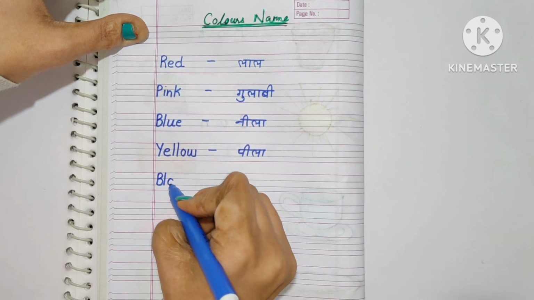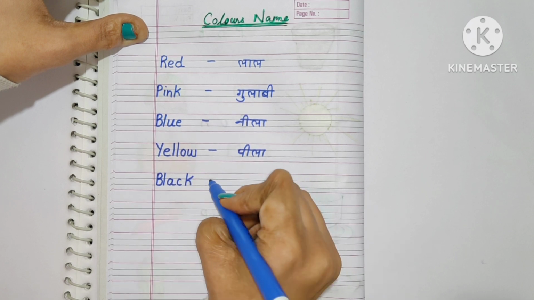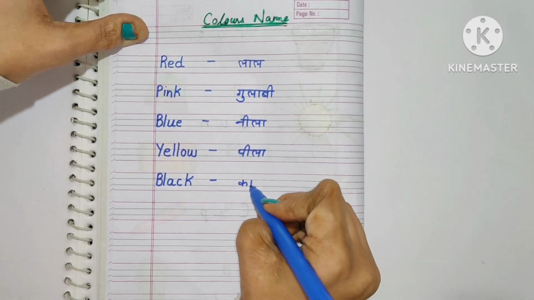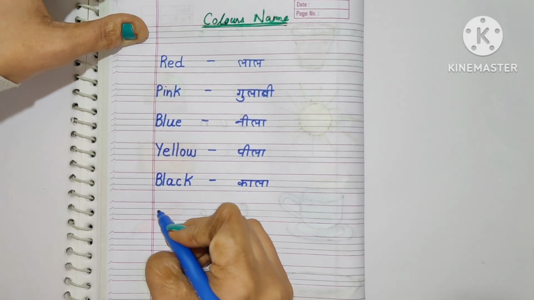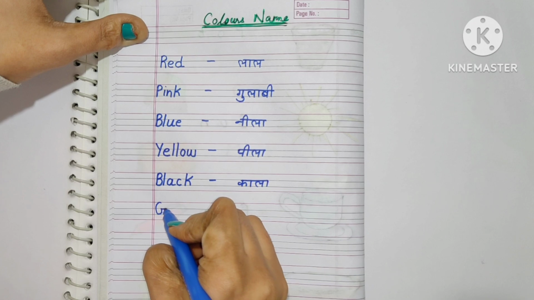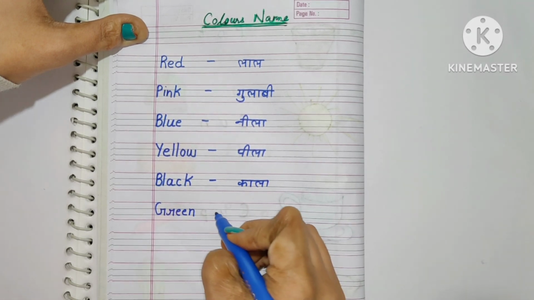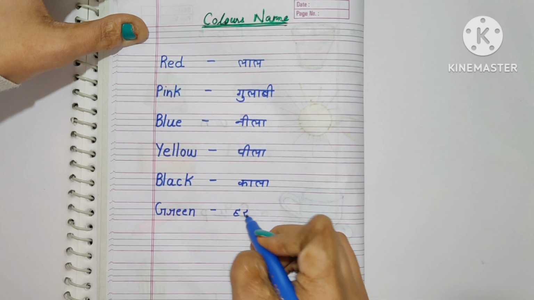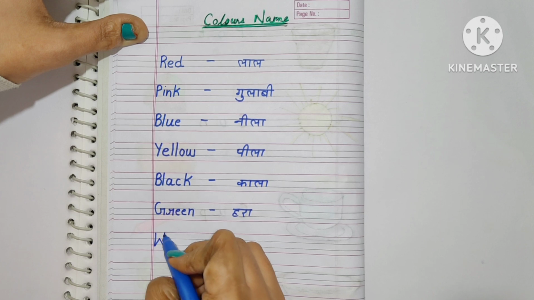B, L, A, C, K. Black. Black means kala. G, R, E, E, N. Green. Green means hara.